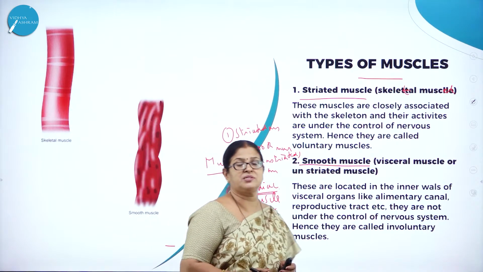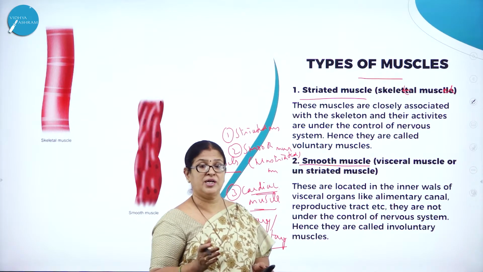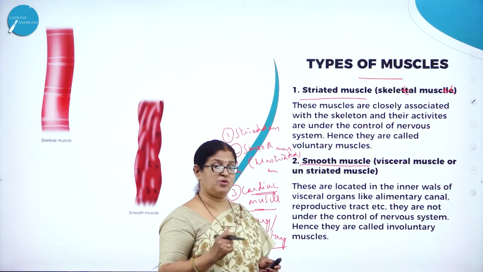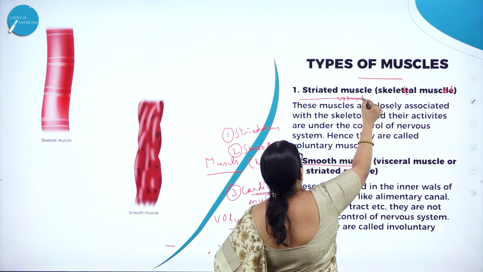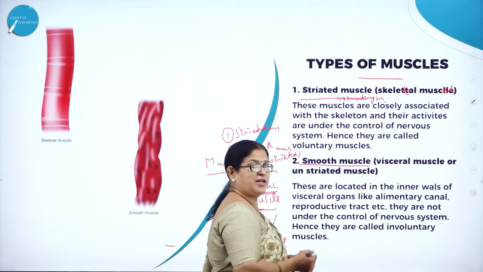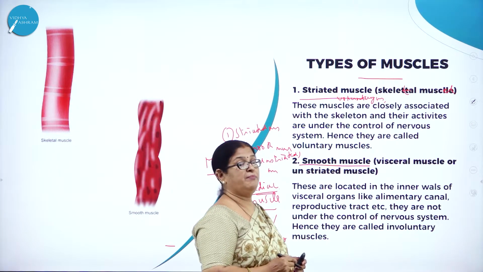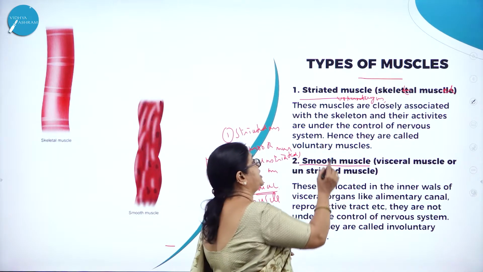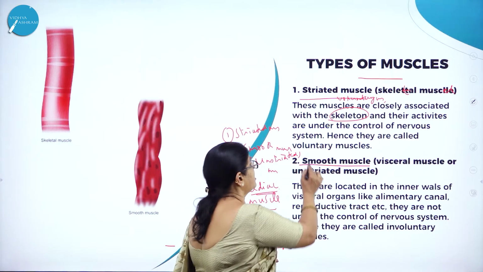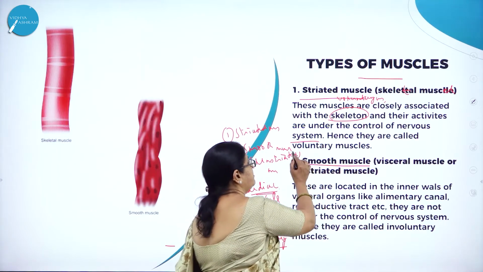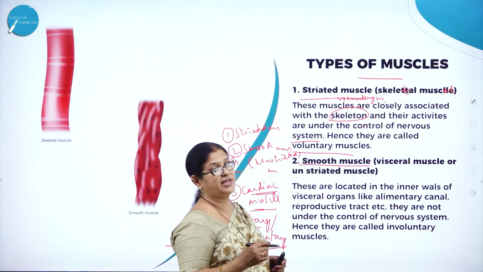What do you mean by voluntary muscles? Muscles which are under our control. Involuntary muscles are muscles which are not under our control. So here striated muscles, which we also call skeletal muscles, are the voluntary muscles, which are under our control. Why are they called skeletal muscles? Because these are the muscles which are closely associated with the skeleton, and their activities are under the control of the nervous system. Hence they are called voluntary muscles. So these muscles are closely associated with the skeleton, hence the name skeletal muscles.